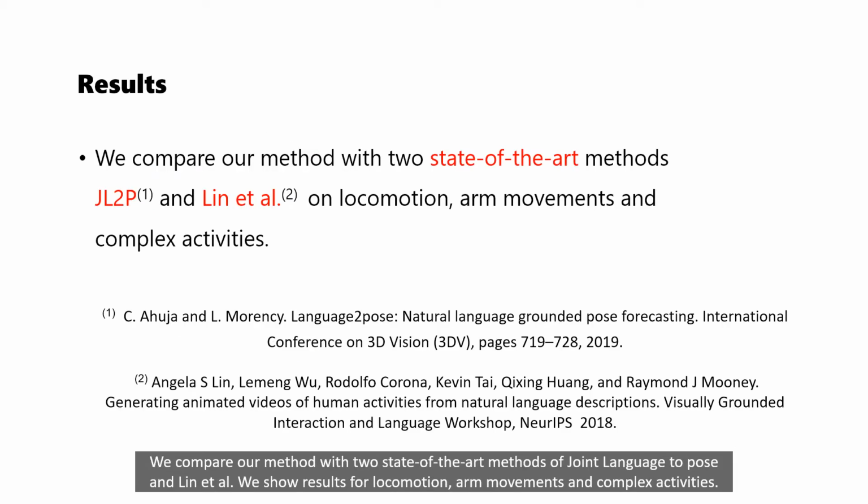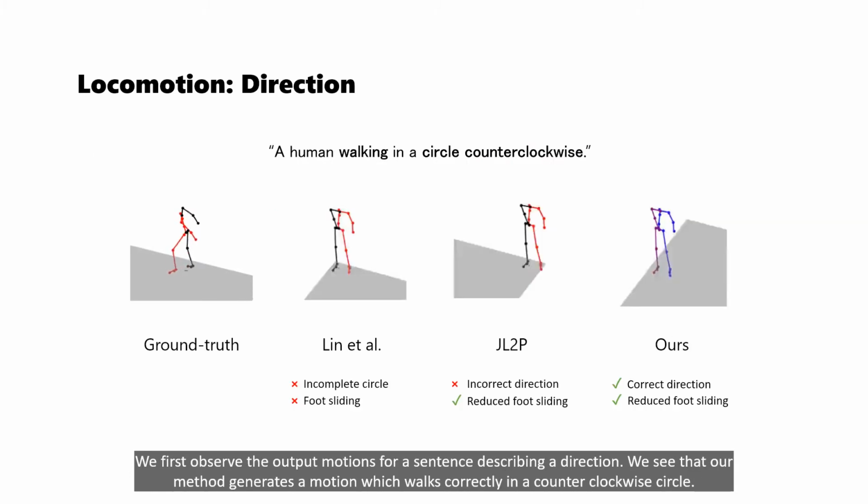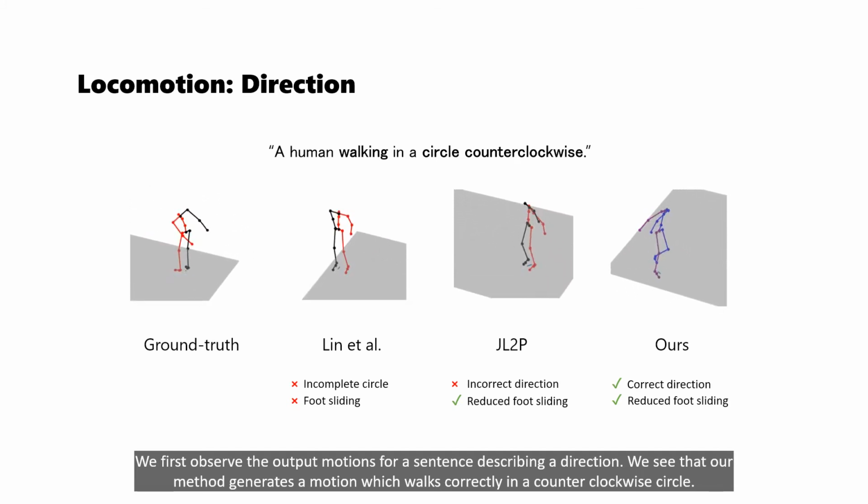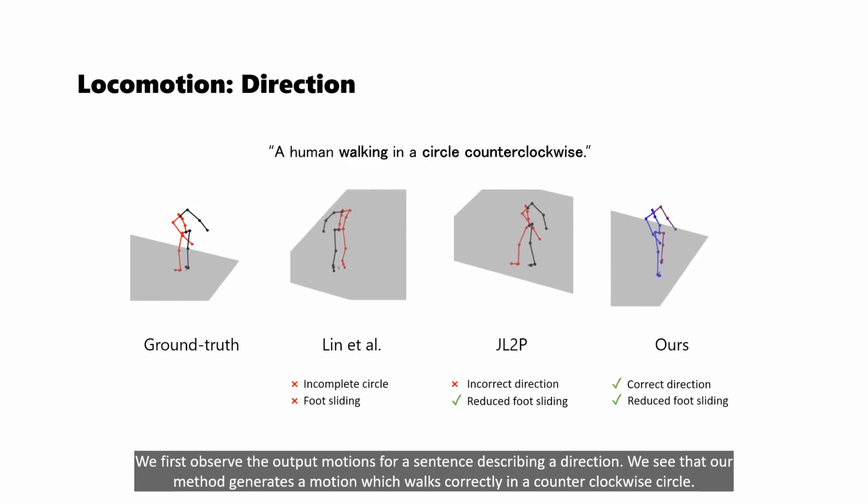We compare our method with two state-of-the-art methods, joint language to pose (JL2P) and Lean et al. We show results for locomotion, arm movements, and complex activities. We first observe the output motions for a sentence describing a direction. We see that our method generates a motion which walks correctly in a counterclockwise circle.